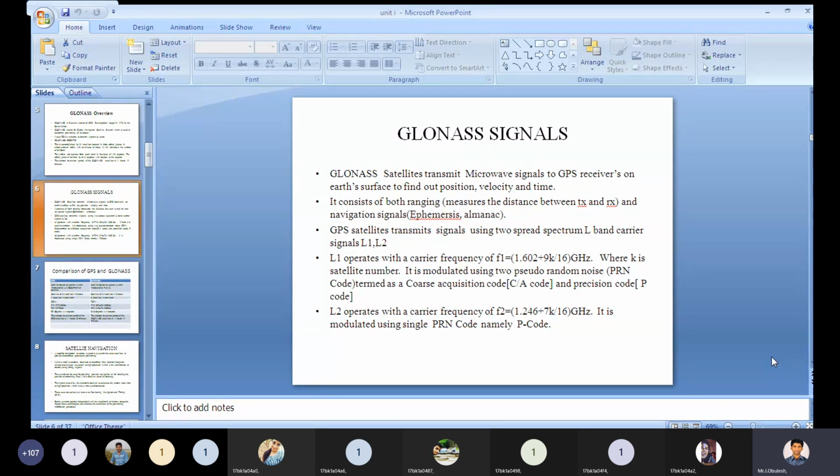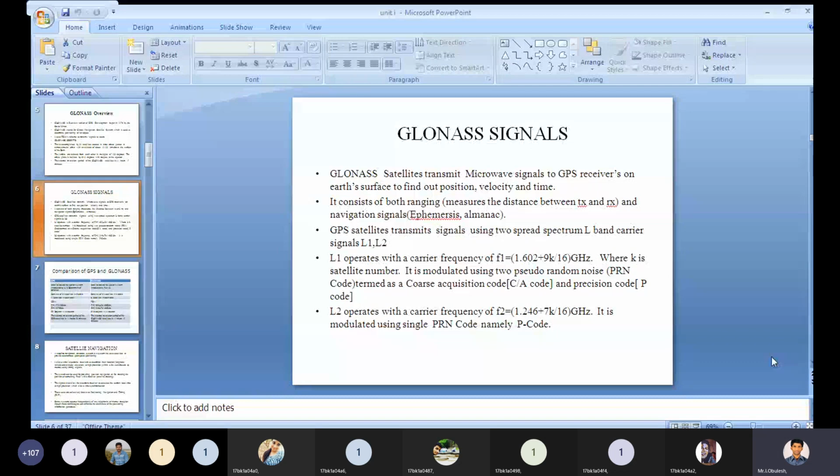But in the case of GLONASS, here also the satellite transmitted signals use two spectrum L-band carrier signals, L1 and L2. L1 operates with a carrier frequency F1 equal to 1.620 plus 19K divided by 16 gigahertz, where K is the satellite number. So depending on the satellite number, the L1 operating carrier frequency will vary.